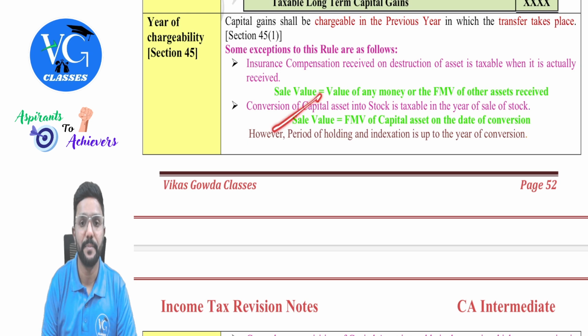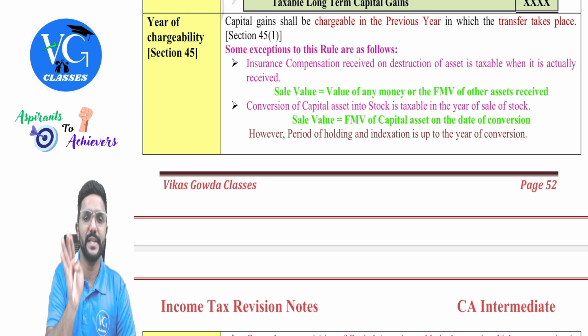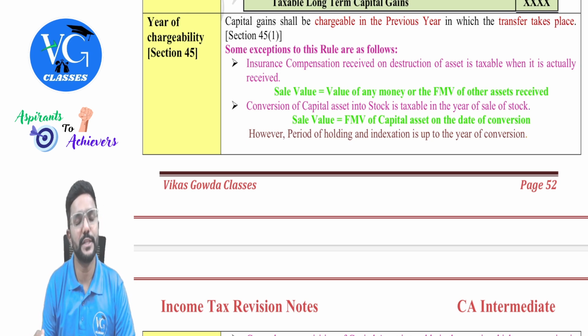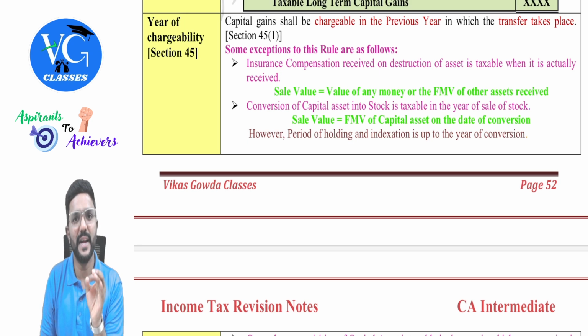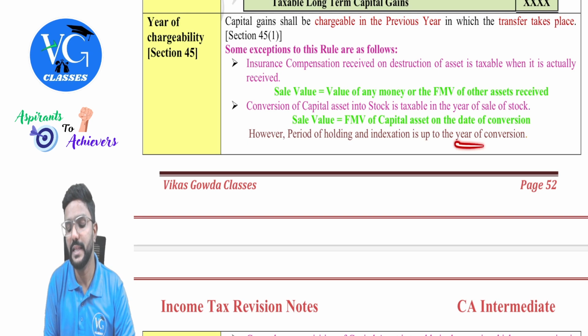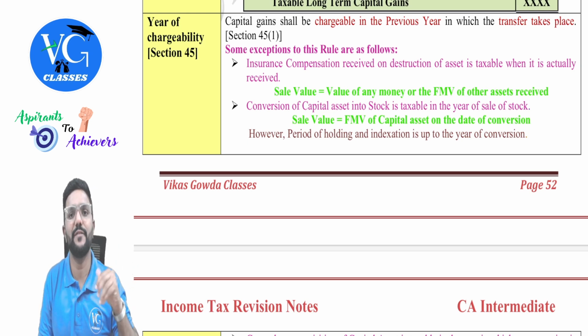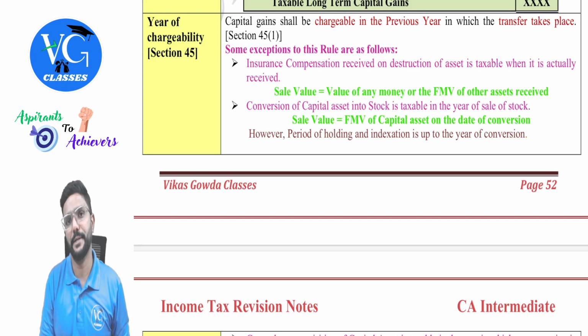Okay, I have given here, you can see. Sale value to compute capital gains income is fair market value of the capital asset on the date of conversion. That is the date on which the capital asset is converted to the stock. That is the date of transfer. On that day, what is the FMV of capital asset? We need to check. And the period of holding and indexation, if it is available, will be till where? Till the year of conversion. The period of holding will end on the date of conversion, guys. And if it is a long-term asset and if indexation is available, then that also will be only till the date of conversion.